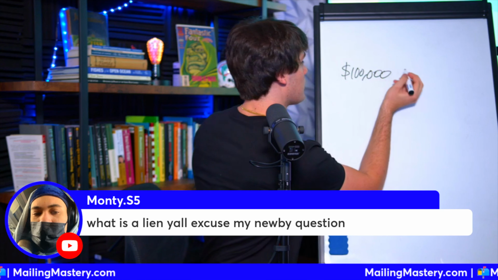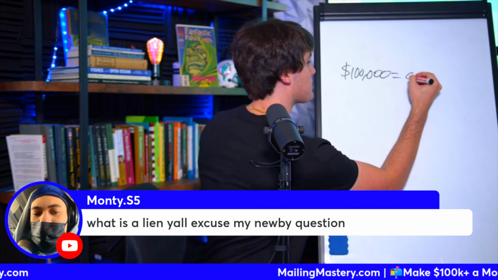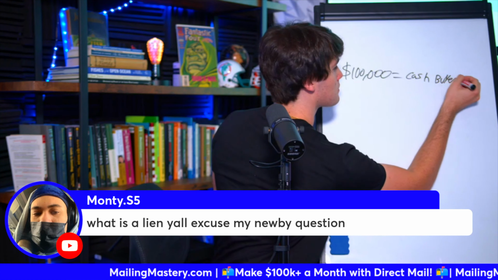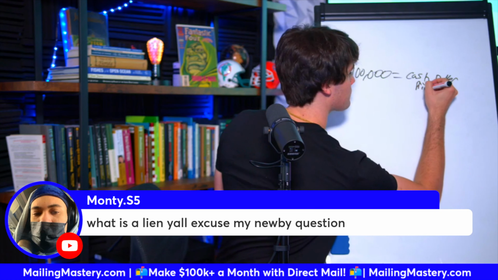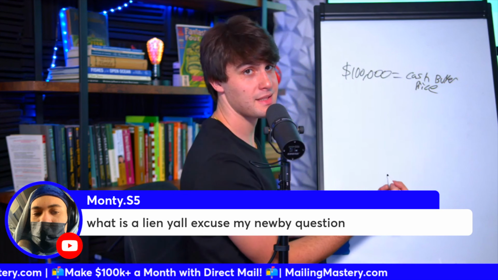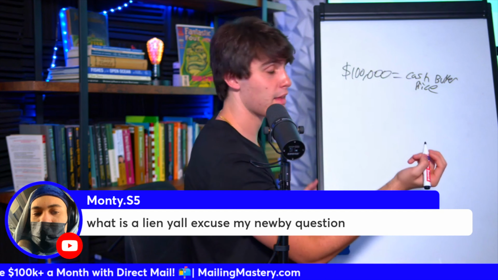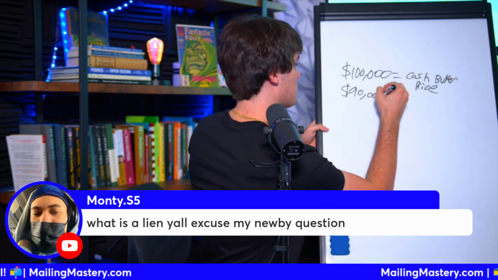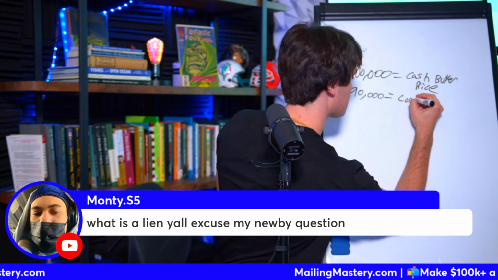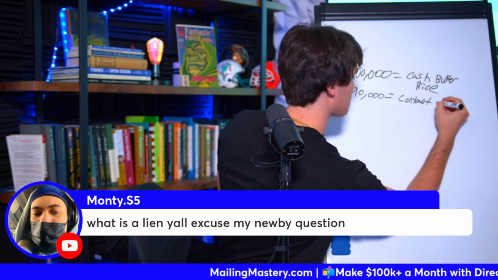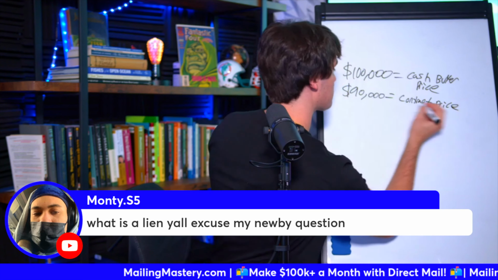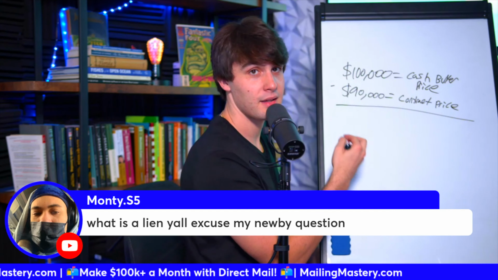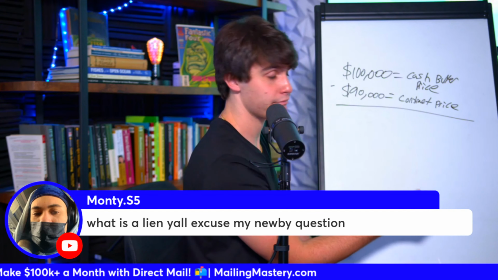That is the cash buyer price. He wants to sell, and I put it under contract for $90,000. That means I'm going to make $10,000 in an assignment fee.